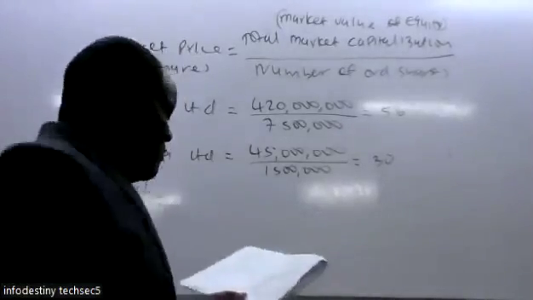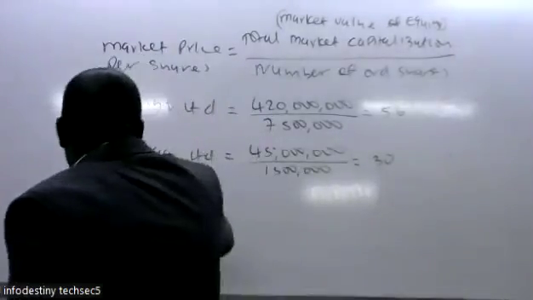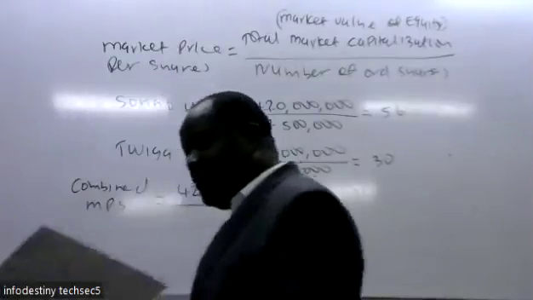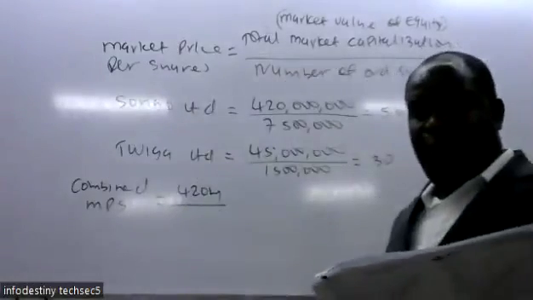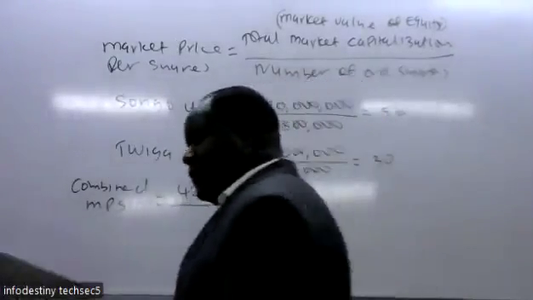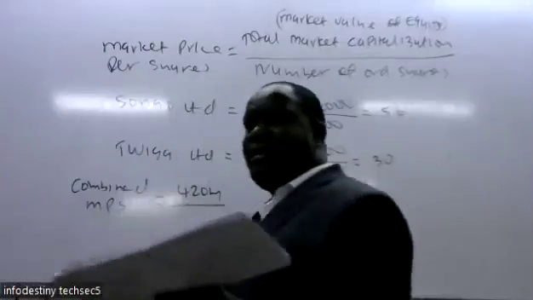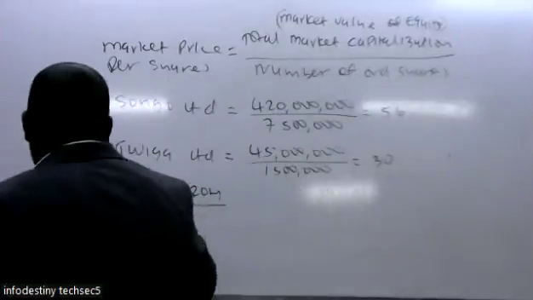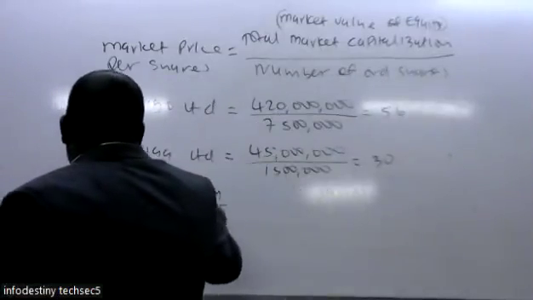Now for Songo, it is 420 millions divided by the total. When you add 420 plus 45, that will be 465.